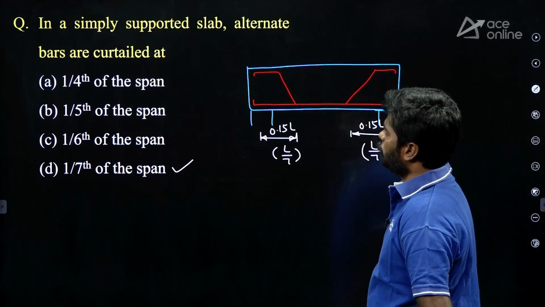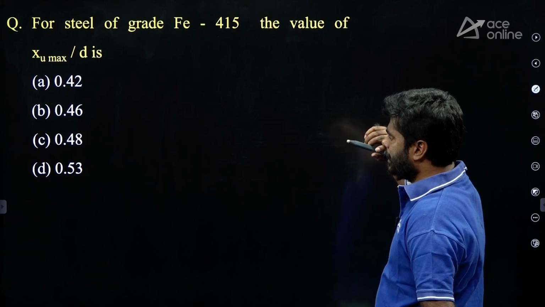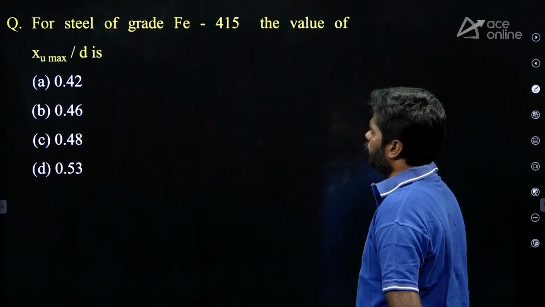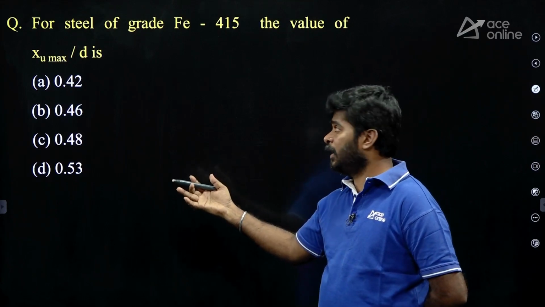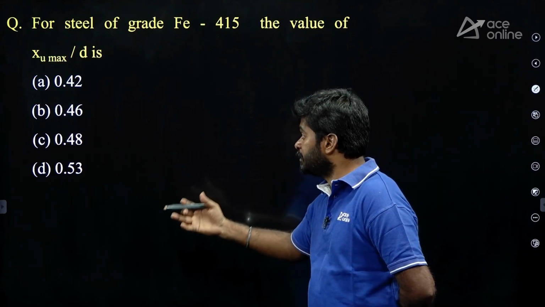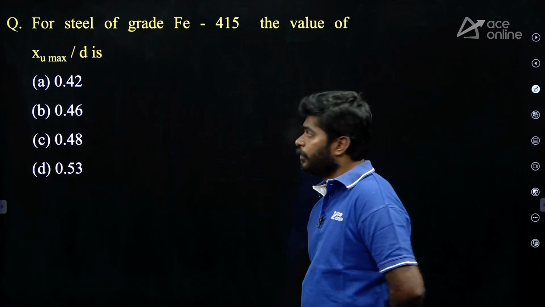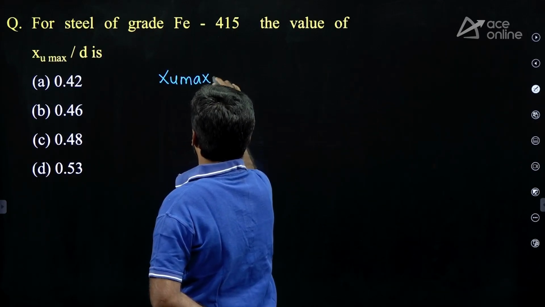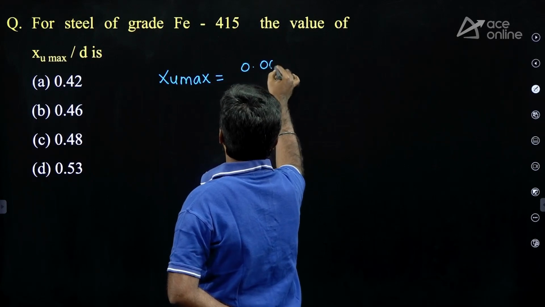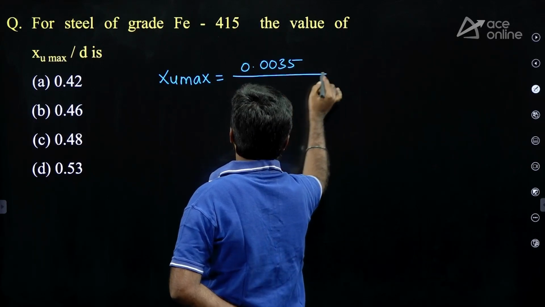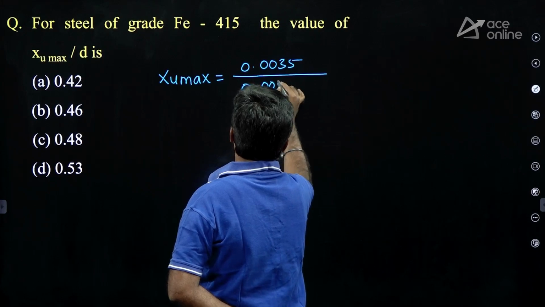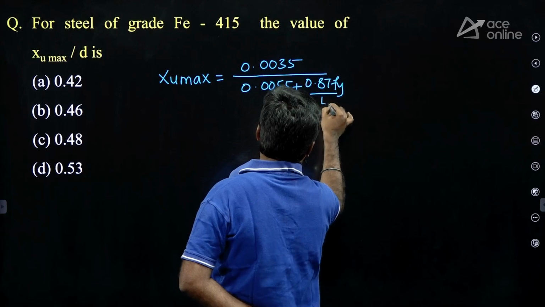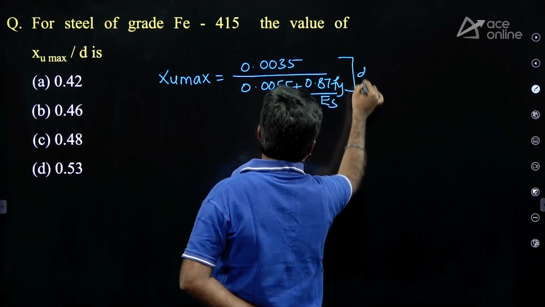Okay. Next question. For steel of grade Fe415, the value of XU max upon D, given options: A 0.42, B 0.46, C 0.48, D 0.53. When a calculator is not permitted in the examination hall, solving this one is difficult. XU max equals 0.0035 upon 0.0055 plus 0.87 Fy upon ES, into D.